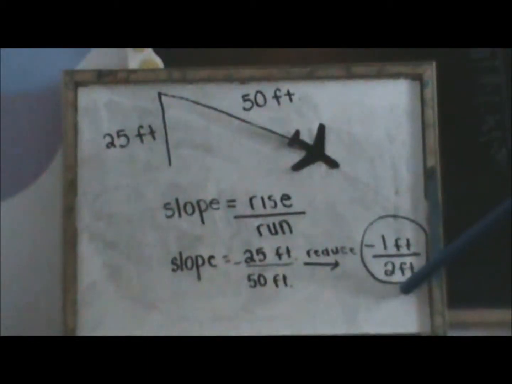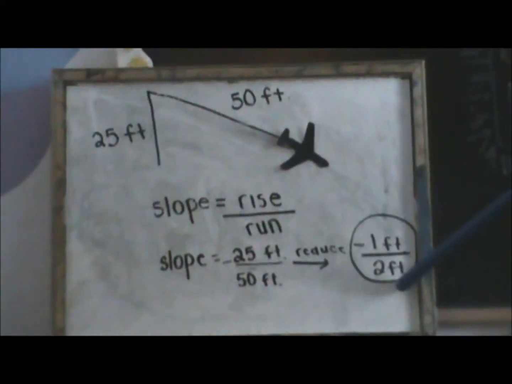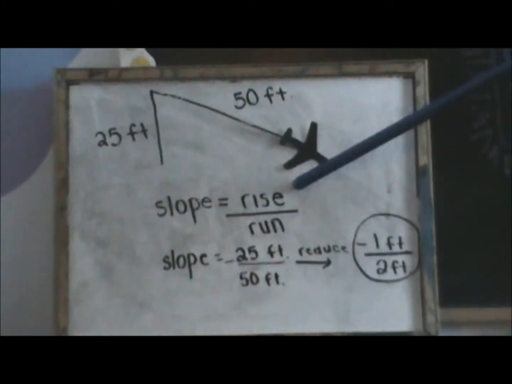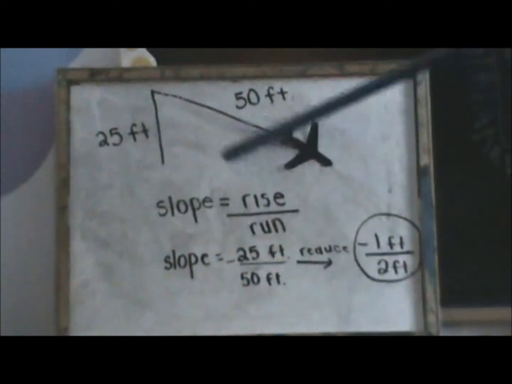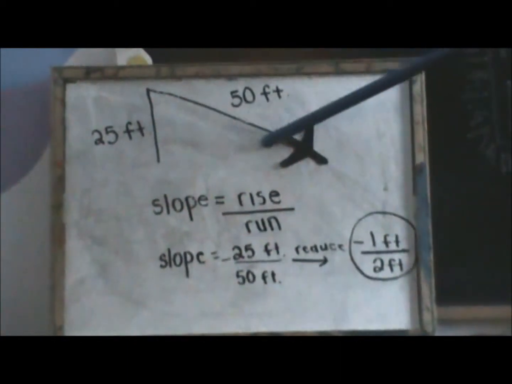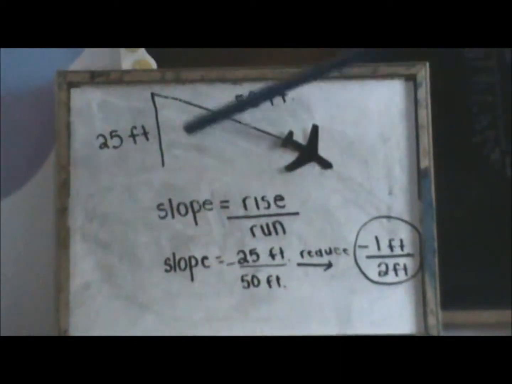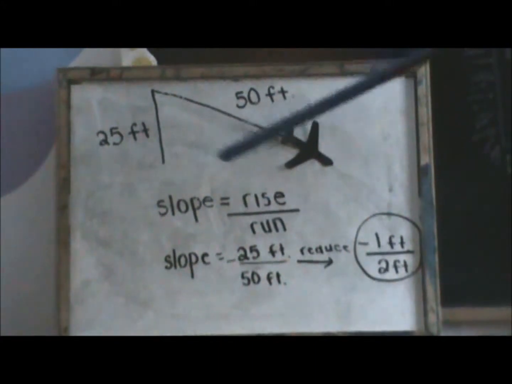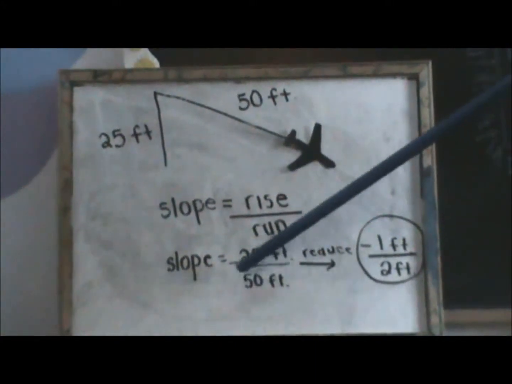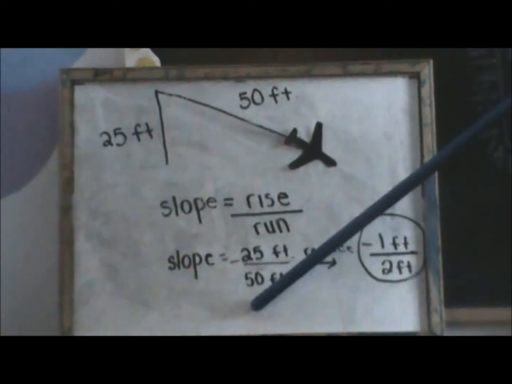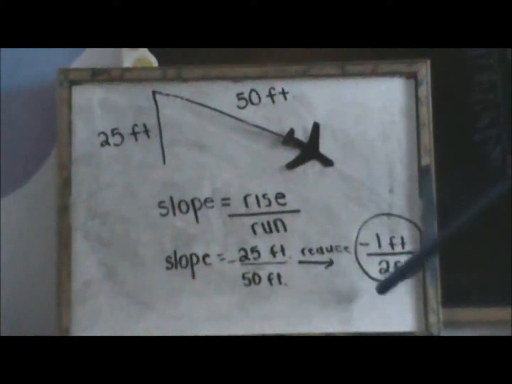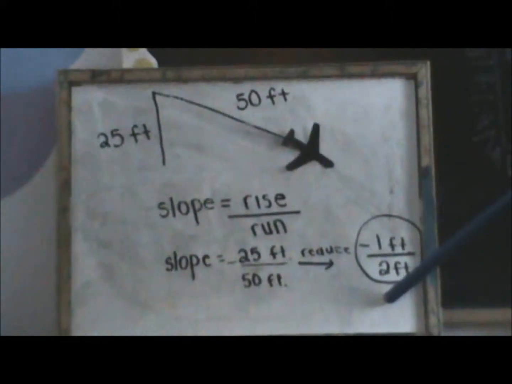The slope that the plane is traveling is -1 foot over 2 feet because slope equals rise over run. If the plane is traveling forward 50 feet, that equals the run, while it's traveling downward 25 feet, which is the rise. So the slope equals -25 feet over 50 feet, reduced equals -1 foot over 2 feet.